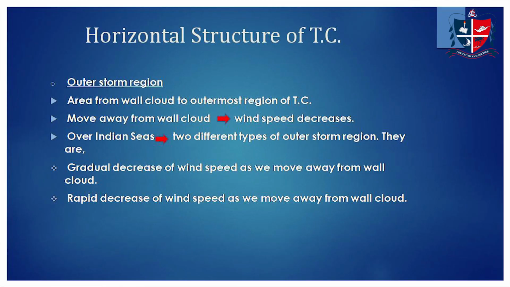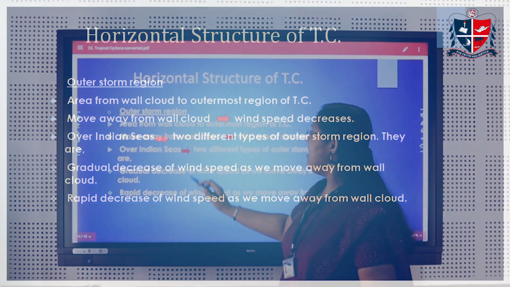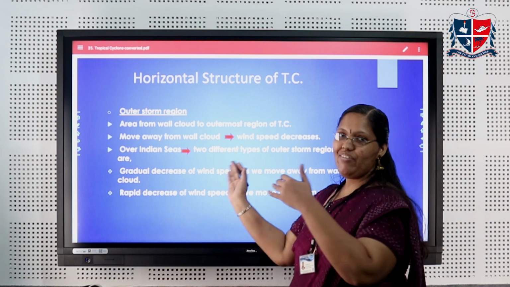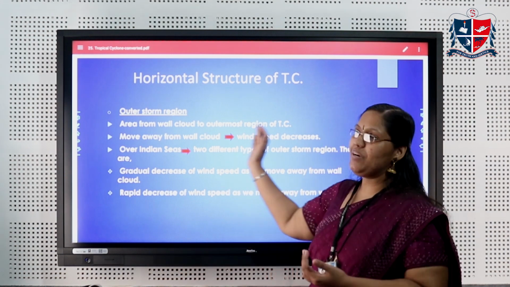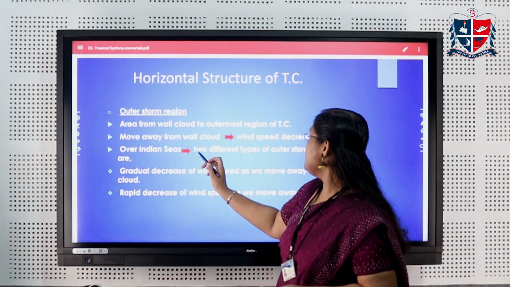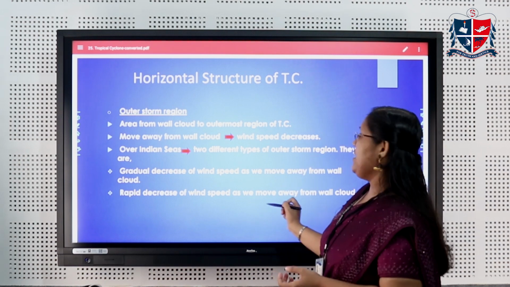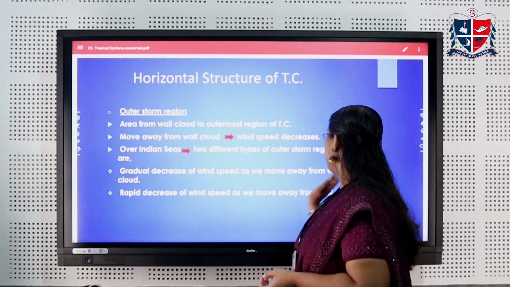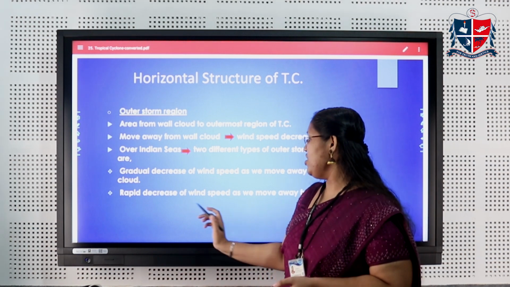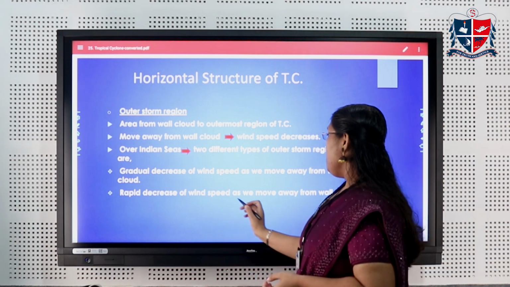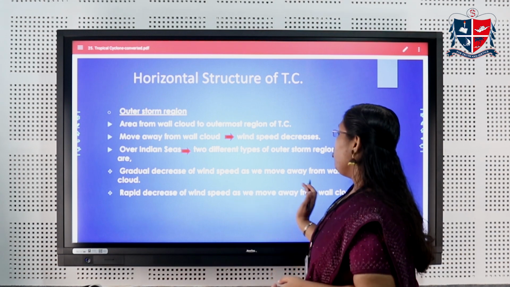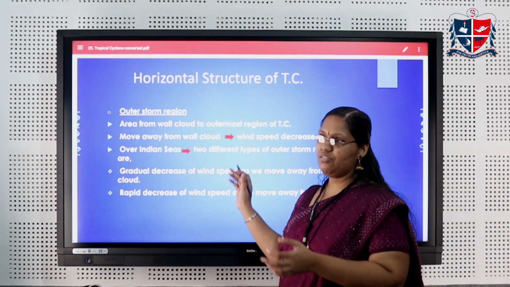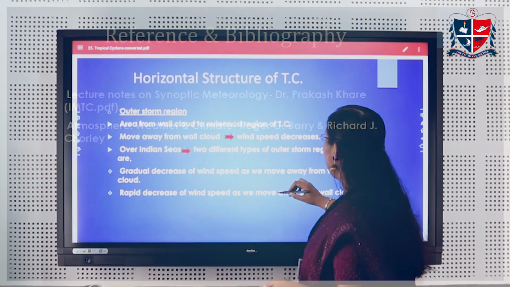Then we have the outer storm region. The outer storm region is the area from the walled cloud to the outermost region of the tropical cyclone. When we move away from the walled cloud region, wind speed decreases, and over the Indian seas we can observe two different types of outer storm region: a gradual decrease of wind speed as we move away from the walled cloud region, and a rapid decrease of wind speed as we move away from it.